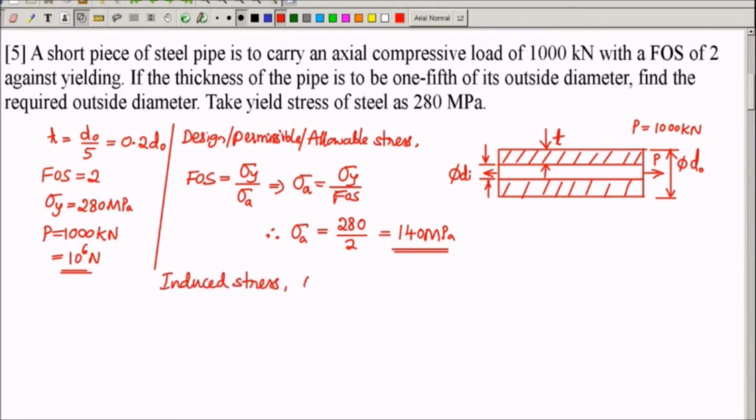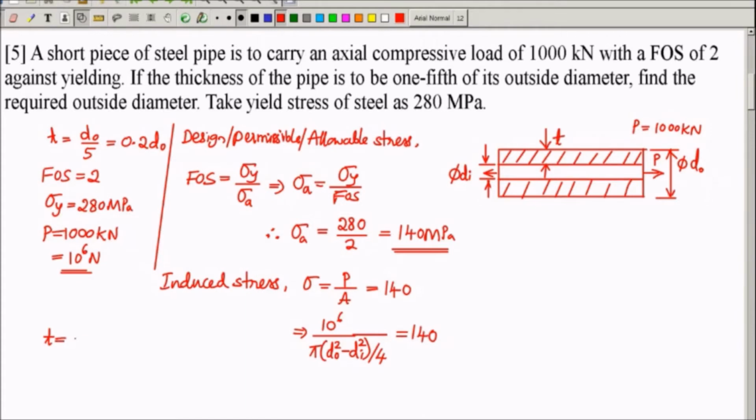For axial loading, it is simply sigma is equal to P by A. But this induced stress should not be greater than 140. Let us take 140 itself, the limiting value. So I am equating P by A to 140, the allowable stress. P is 10 power 6 Newton divided by A. It is a hollow pipe, so area is pi into dO square minus dI square divided by 4. This is equated to 140.